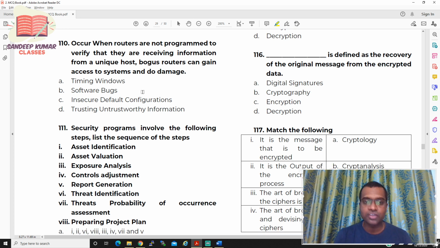Occurs when routers are not programmed to verify that they are receiving information from a unique host. Bogus routers can gain access to the system and do damage. So you have four options. Option A, timing window. Option B, software bug. Option C, insecure default configuration. Option D, trusting untrustworthy information.